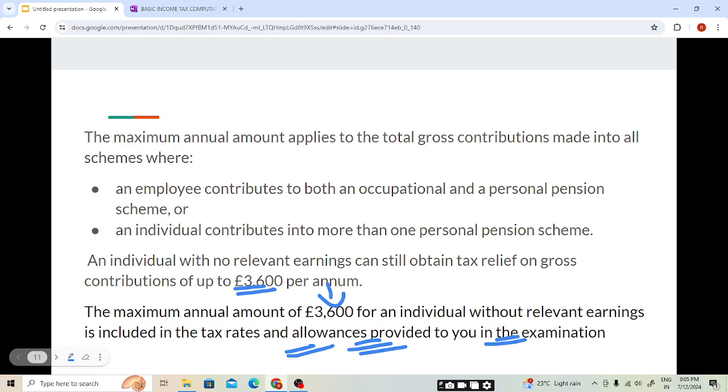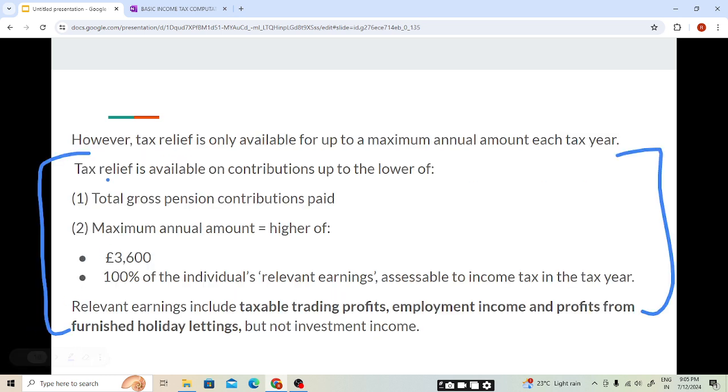So the amount on which tax relief is available is up to the maximum annual amount. Maximum annual amount is the higher of 3,600 pounds or 100% of relevant earning. But if we contribute a lower amount, if the total gross pension contribution is less, then in that case it will be the lower only, students, as we have seen in this formula. Now we'll be solving one question so that we get a good idea about this topic.